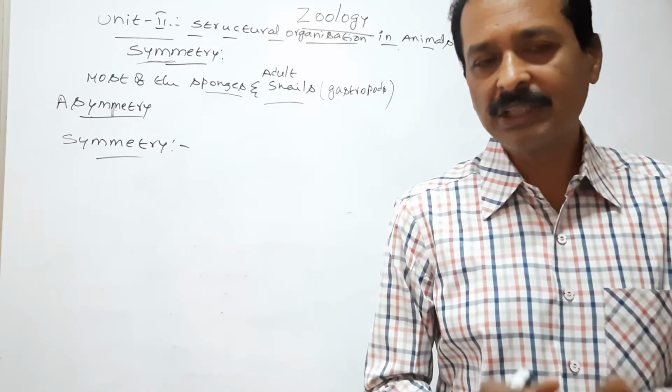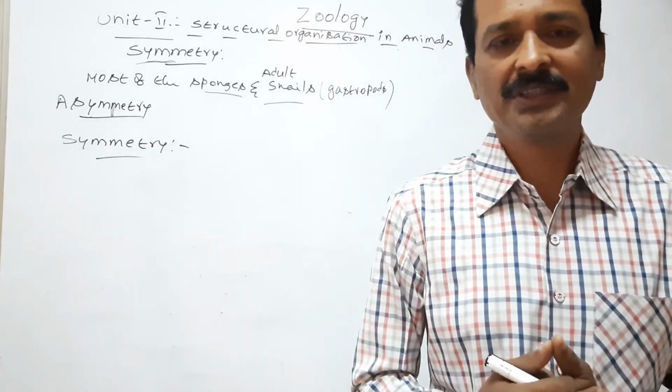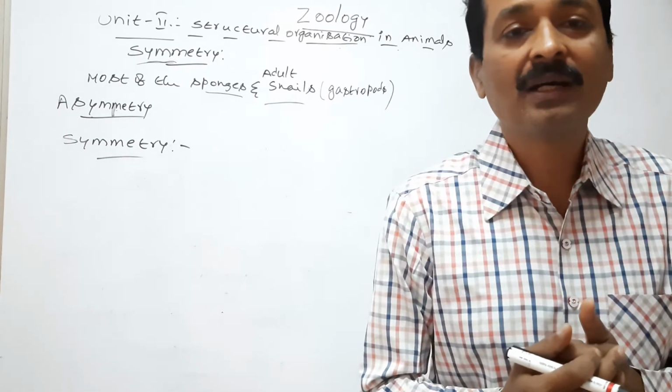Symmetrical animals can be cut into two equal parts due to the regular arrangement of body parts.